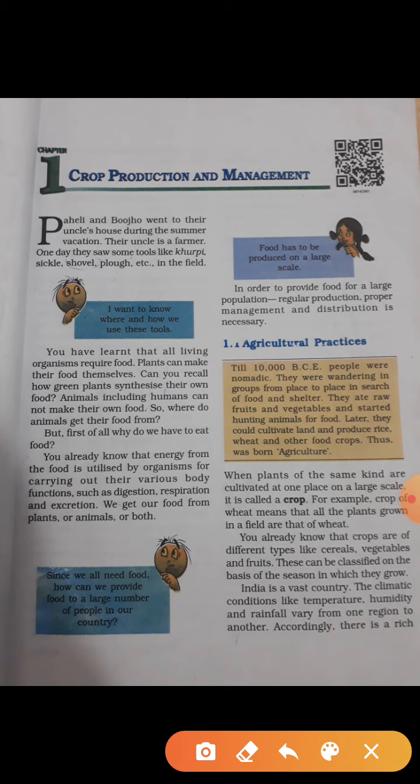So they were nomadic. They were wandering in groups from place to place in search of food and shelter. You must have seen, whenever you are going somewhere, some sheep going in a group or in a herd, right? With the shepherds over there, right? They are the nomads only.